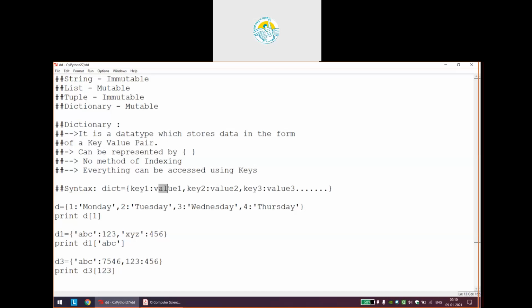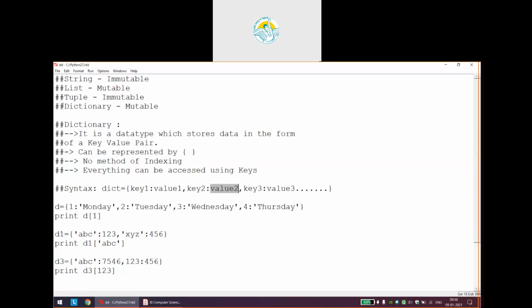Suppose I have Janvi, so here Janvi can be the key and the value can store the marks. That is the good thing about a dictionary. It will always store data in a group, that is, a key and its specific value, and that is the reason it is widely used in the programming world and in professional code development.